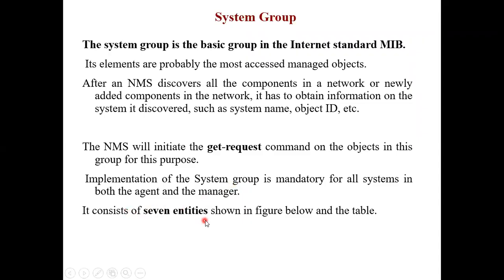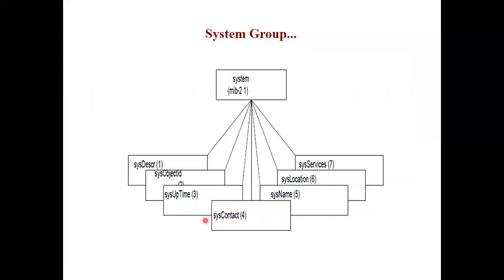So it consists of 7 entities. Now, what is in the system group? Under the system group, we have these 7. There is the system description, the system object ID, the system uptime, the system contact. See, in the parenthesis or the bracket is the ID. System contact: under MIB-2, if system contact comes, then .4 will be added. Then I have a system name, I have a system location, and I have a system service.